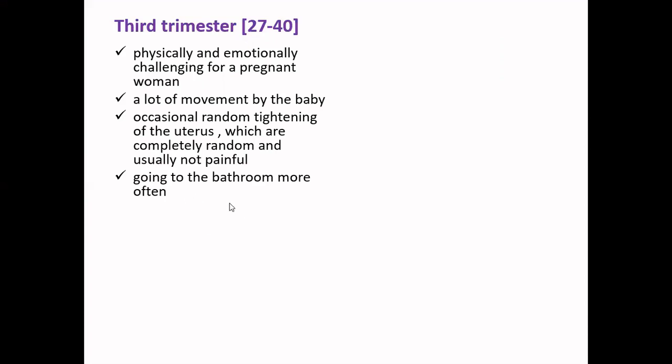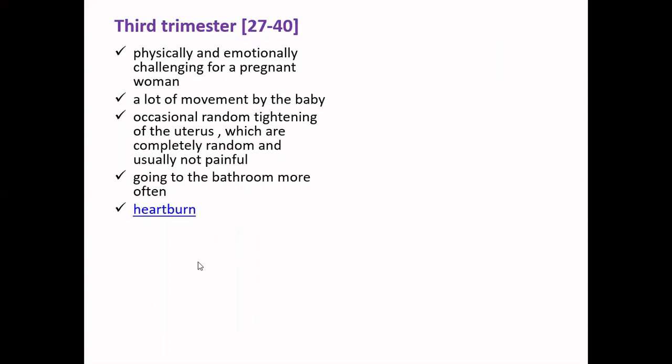The reason is that the woman's urinary bladder is very small, and as the baby grows, it puts a lot of pressure on the other internal organs of the woman, and one of those organs is your urinary bladder, which is located at the lower pelvic area. Because of the pressure, you find that you need to go to the bathroom more frequently.